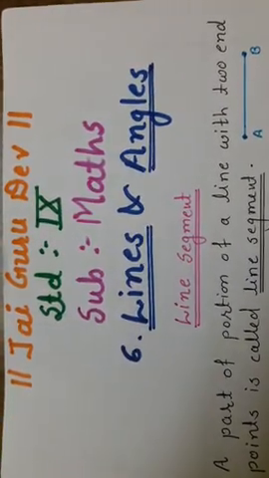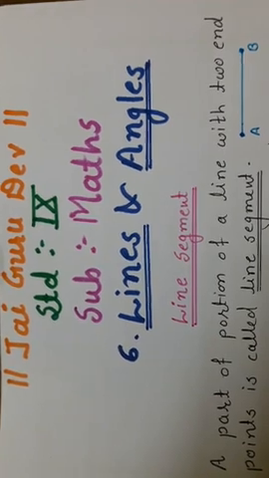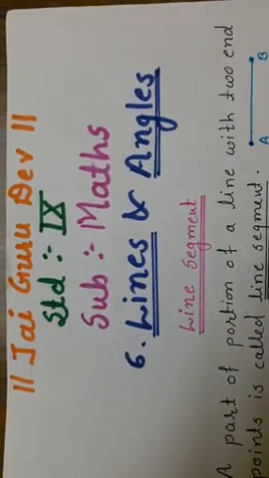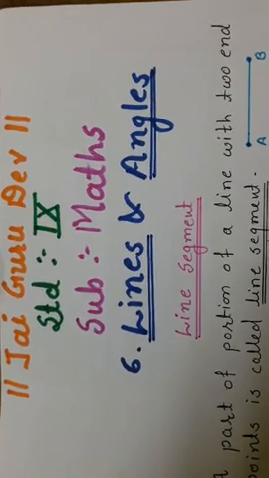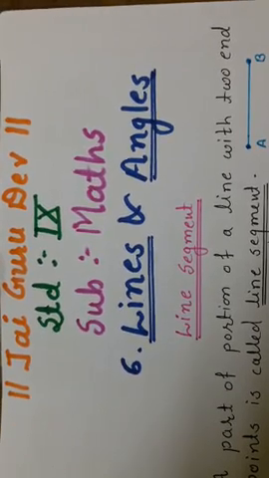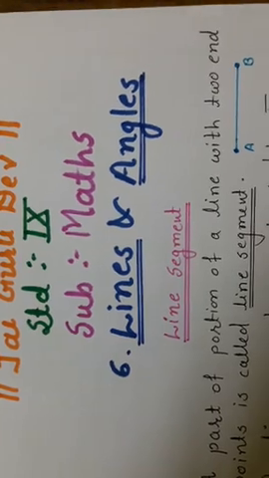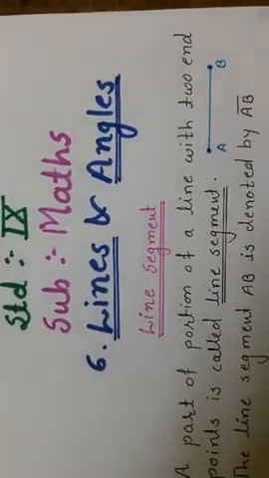I am going to teach you lesson number 6, lines and angles. What is a line? A line is a breadthless length. The topic is very important and interesting, and the whole of geometry depends on lines and angles.